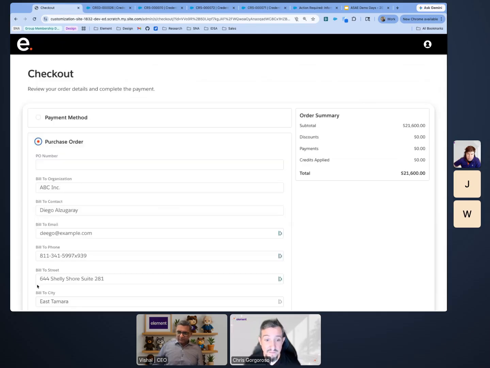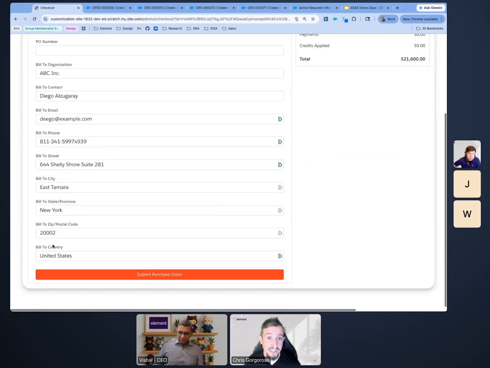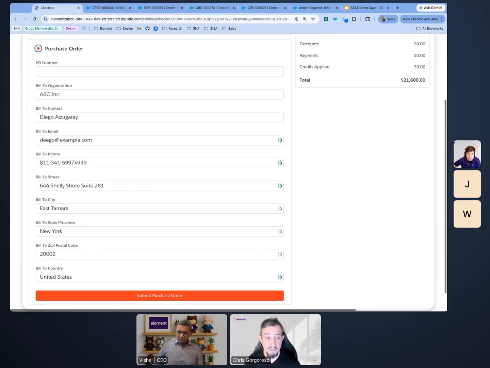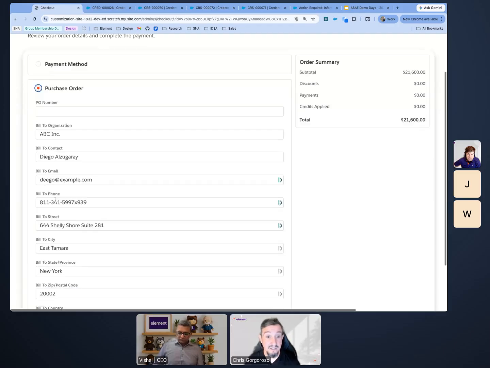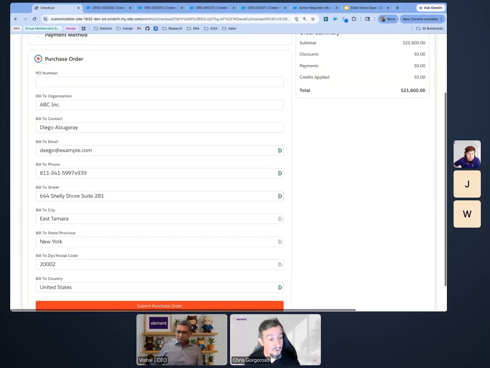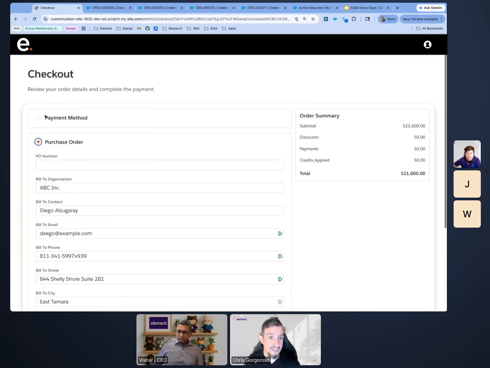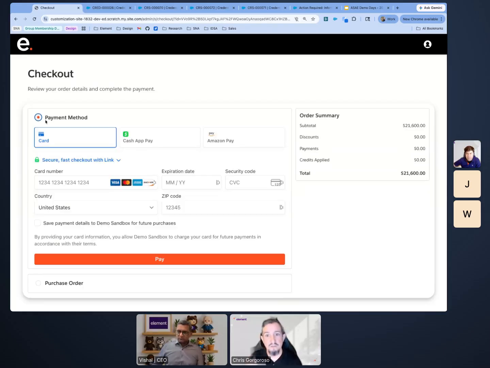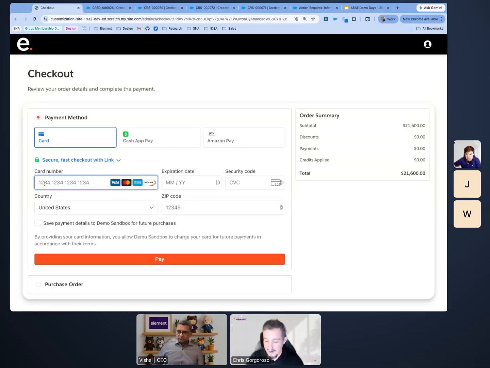I can pay with a payment method, or I can also submit for a purchase order. You'll notice that was not available to me as Diego in the individual portal, but it might be for your organization. So you might offer that purchase order option because they have to go through the processes of getting that money.